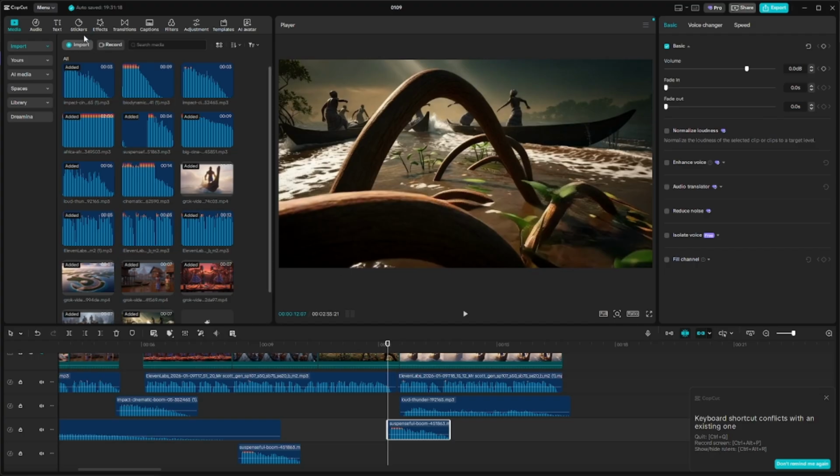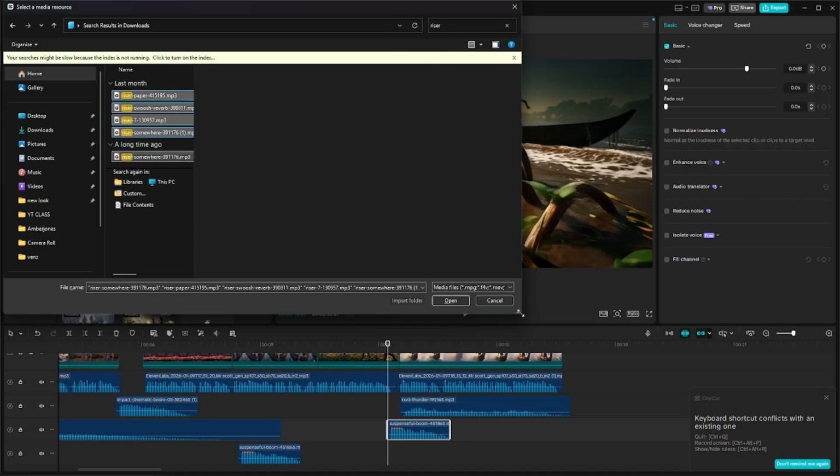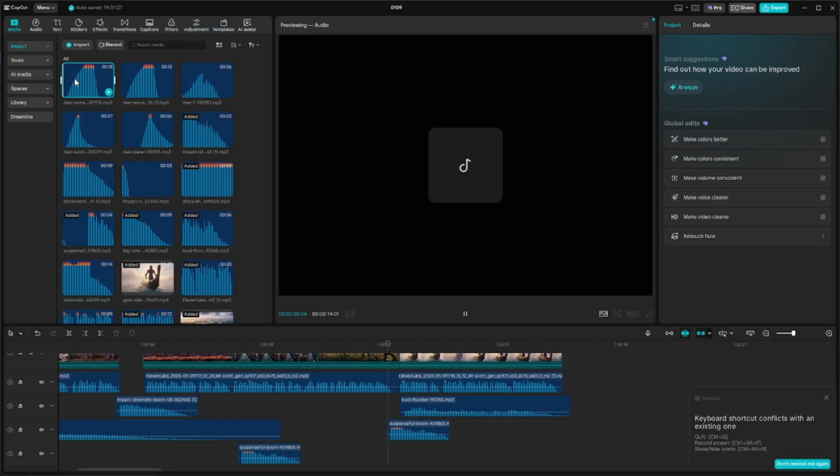But before this sound comes in, I'll go here and search for riser sound effects. I already have it downloaded. Okay, I'm going to search for riser sound effects.